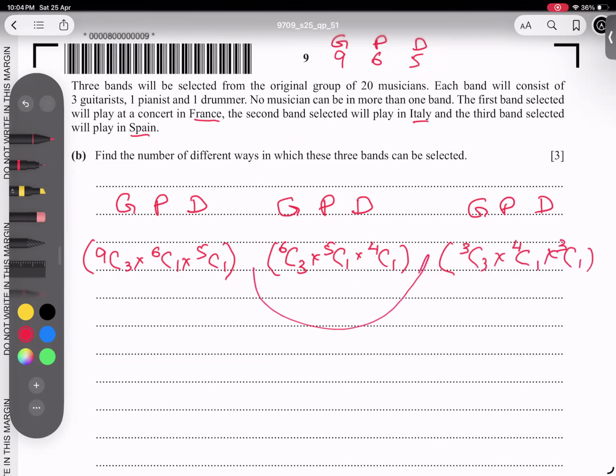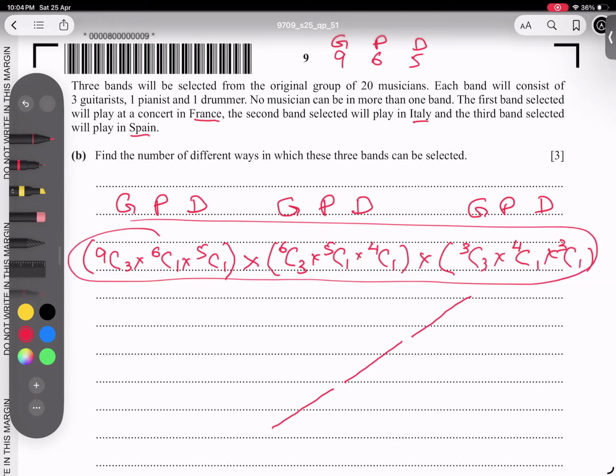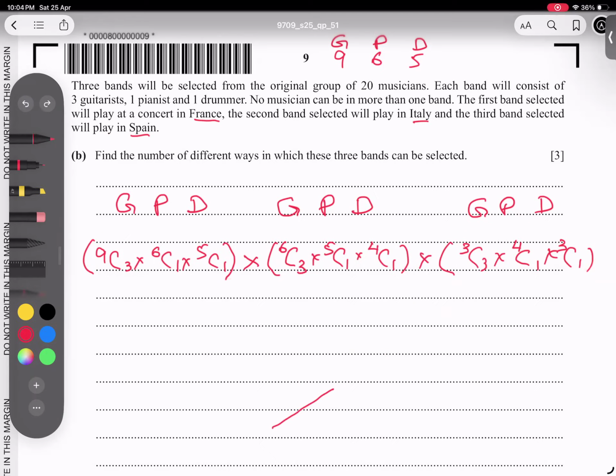Now the question: do I put a plus in the middle or multiply? The answer is multiply. Surprised to know why multiply? Because when we are in a branch, we always multiply the options. This is one whole branch, one sequence, so we have to multiply the options.